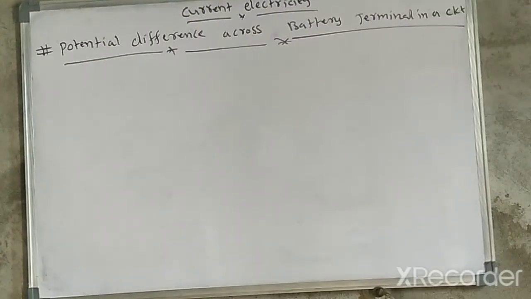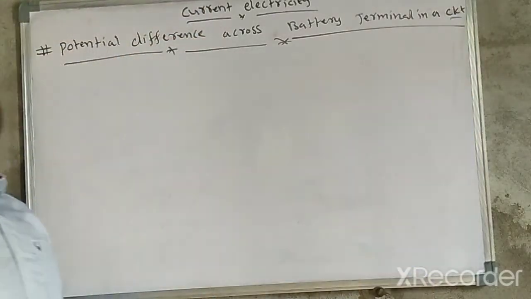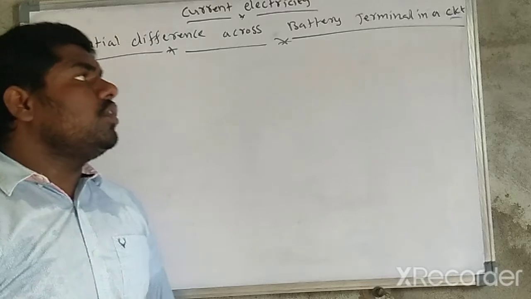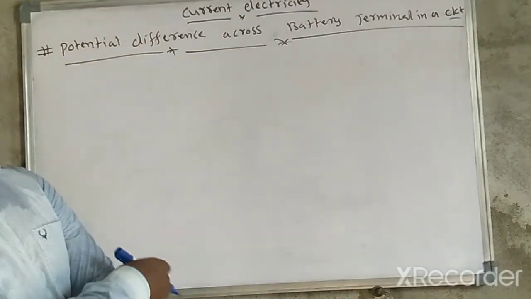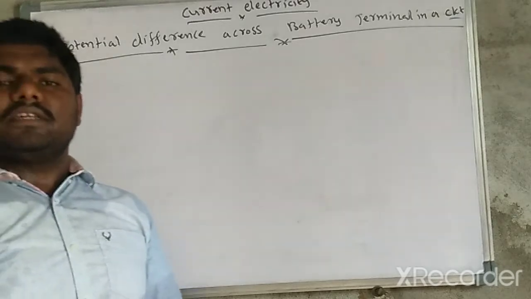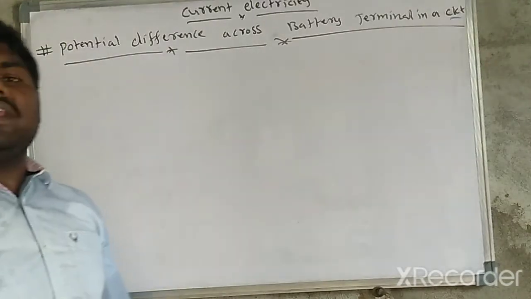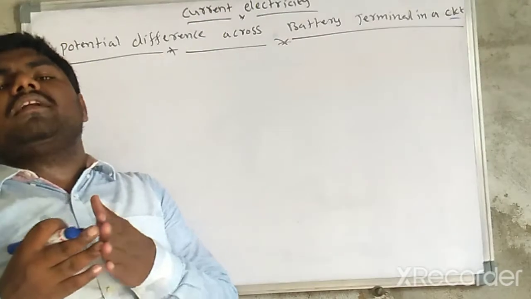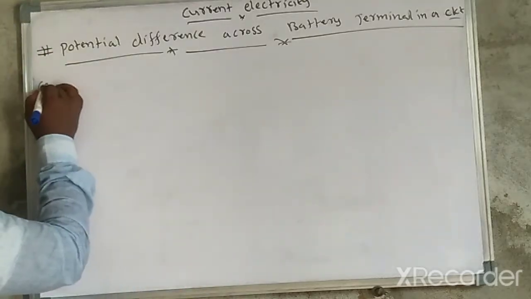Let us discuss the potential difference across the battery terminals in a circuit. In CKT, that is, circuit. This is very important while solving numericals, so this concept is very important. Please listen carefully, everybody. Here three cases are possible. The very first case, case number 1, is when no current flows through the battery.